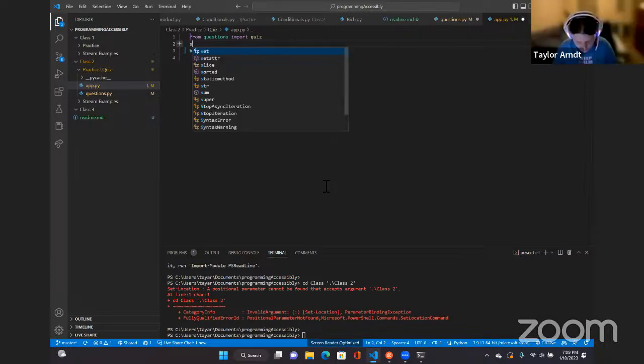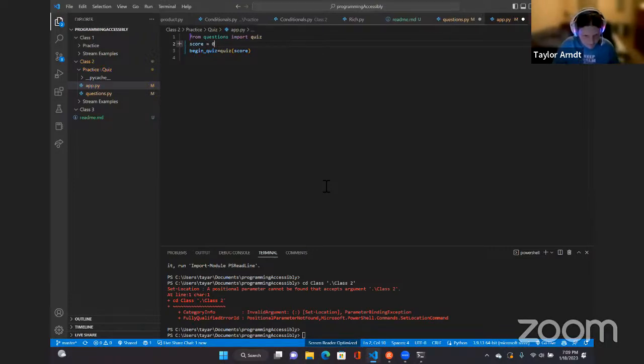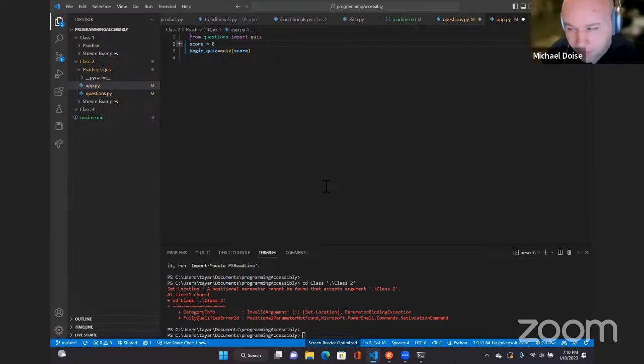Why in this file instead of the other file? Because remember, you're taking an argument of score in begin quiz. Right. So remember, before, when we said score equals 0, we didn't have a variable that we were passing through as an argument. Okay.